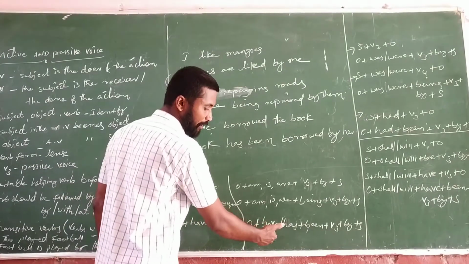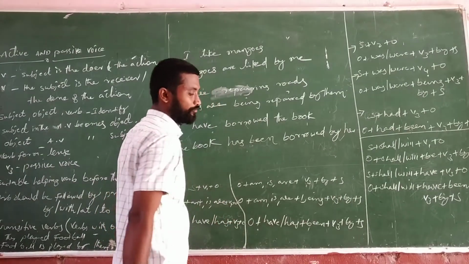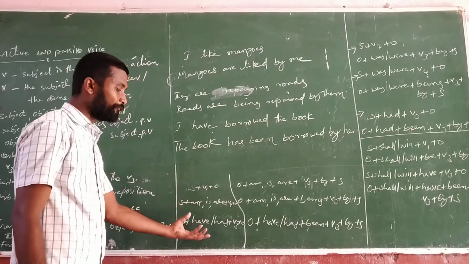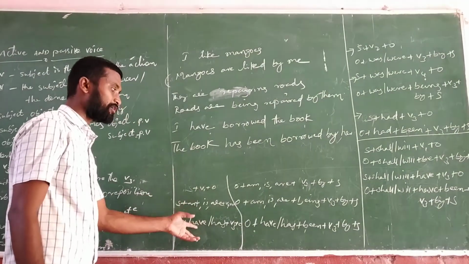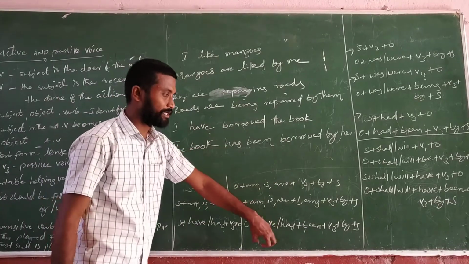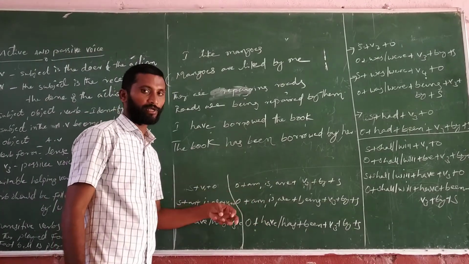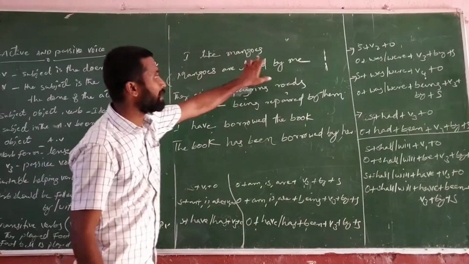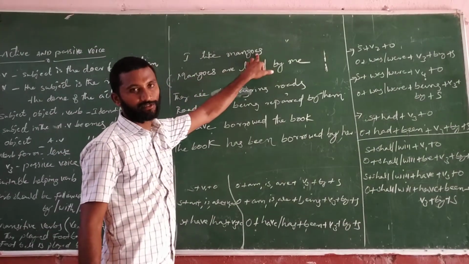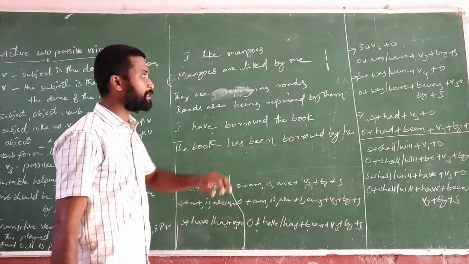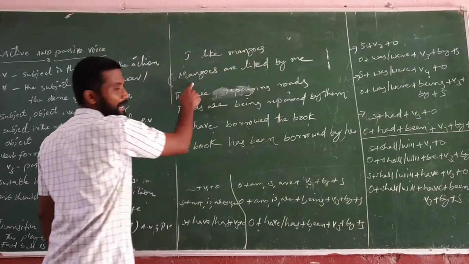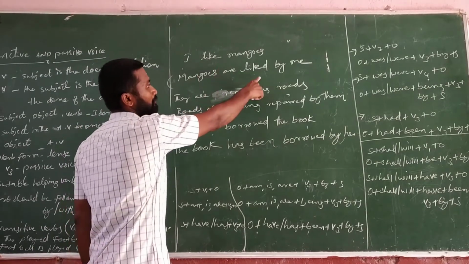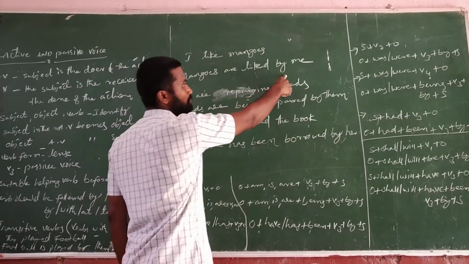Object plus have, has plus been plus V3 plus by plus subject. So out of 4, just 3 we are able to change into passive voice in present tense. If you see the examples here, I like mangoes, simple present tense. So we have to change into mangoes, helping verb, or like V3, next to by.